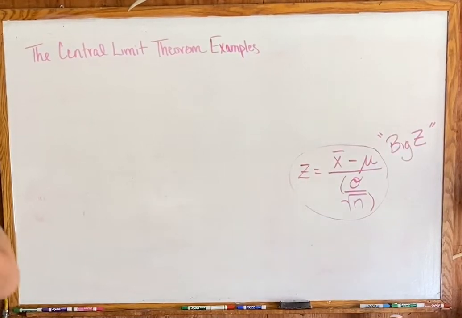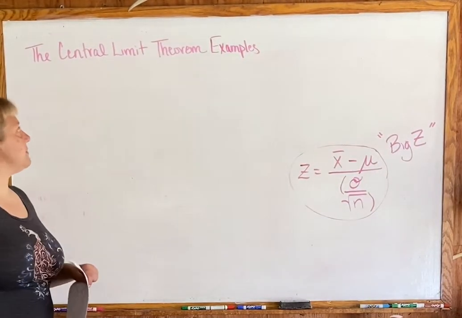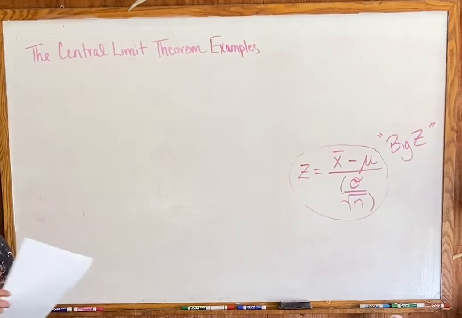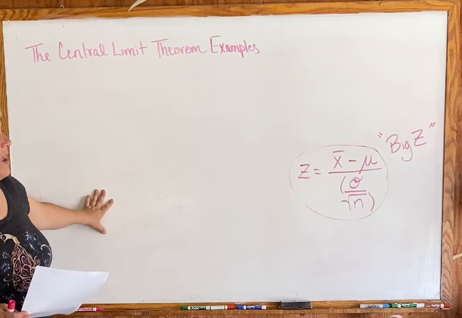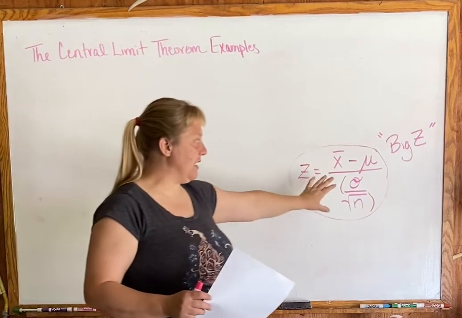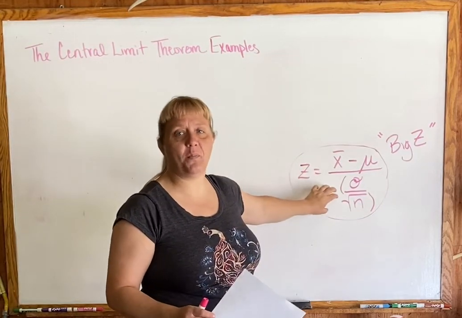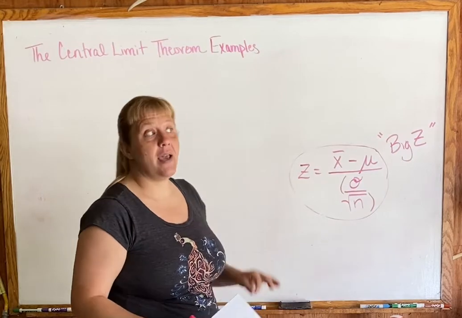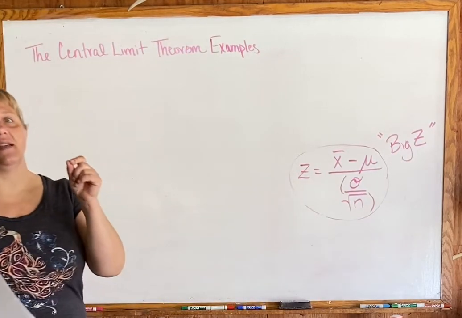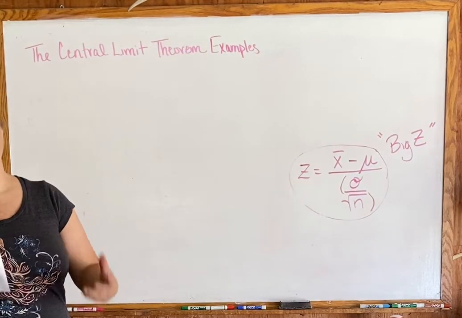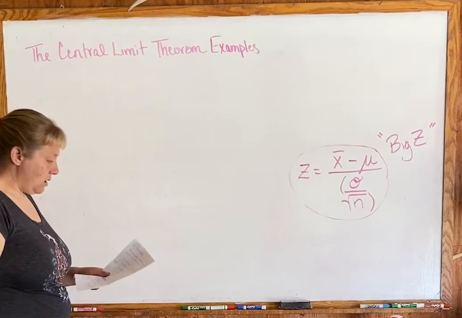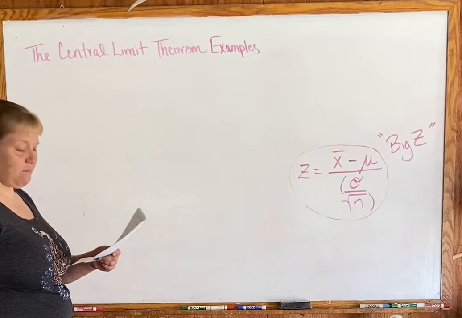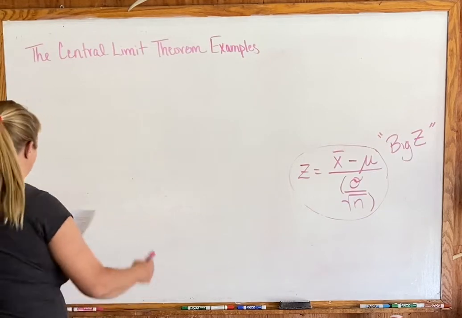Okie dokie, so let's come back and look at some central limit theorem examples. I have erased the theorem, which again was ugly, but we still have its result: we get this new big z-score that we can use as long as we have a sample size that is greater than 30. So here is our first example, and remember, actually this first one is true. Most of them I make up, but this one is actually true.